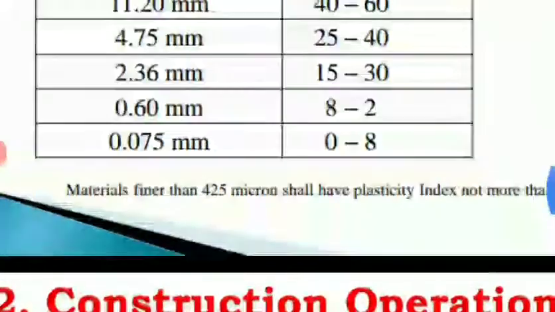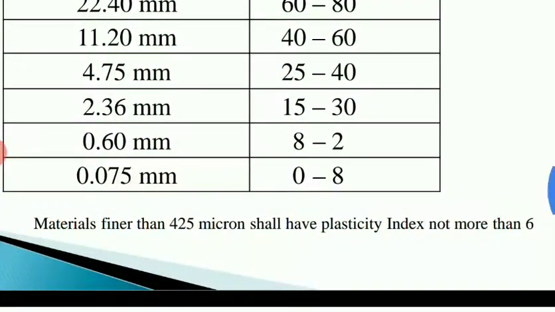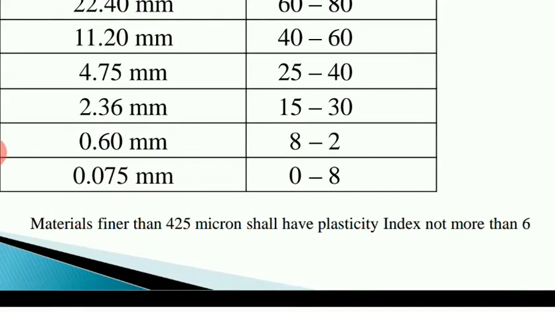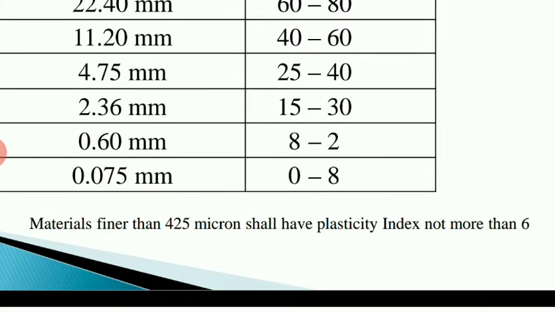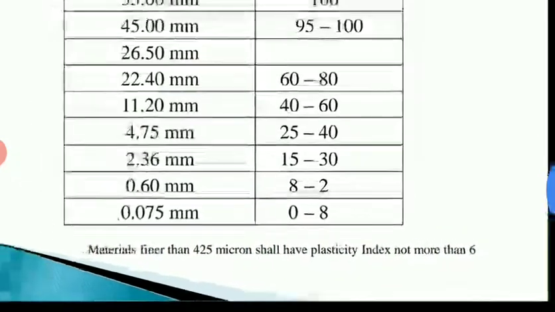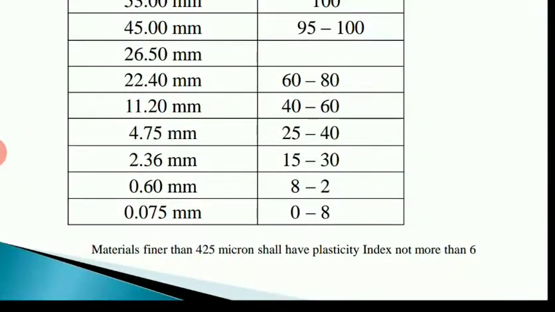And materials which are finer than 425 micron shall have a plasticity index not more than 6. So they have given certain conditions. For such materials, those having sizes finer than 425 micron, the plasticity index should be not more than 6. I mean the plasticity index should be within 6 for the materials passing 425 micron.